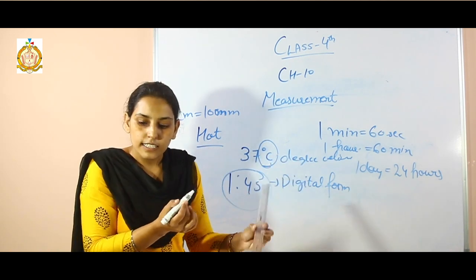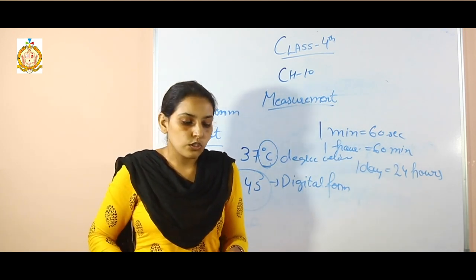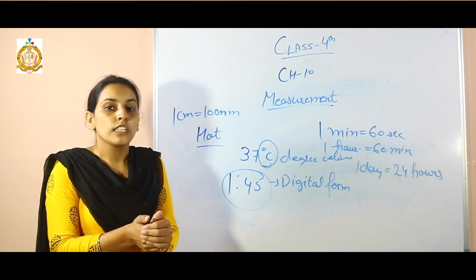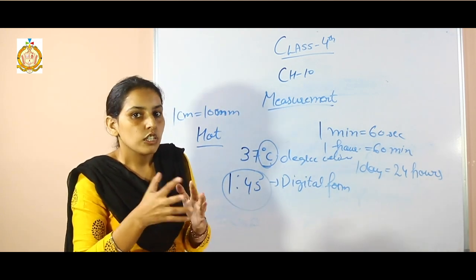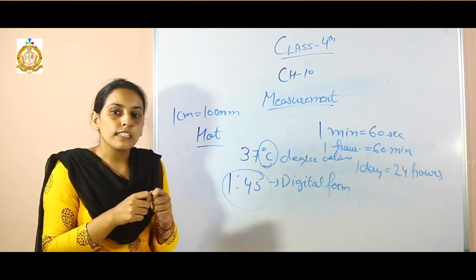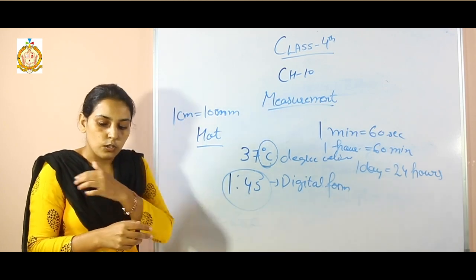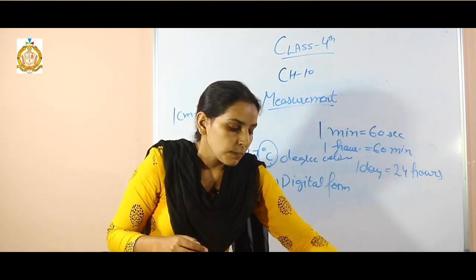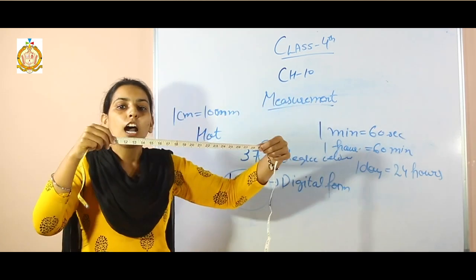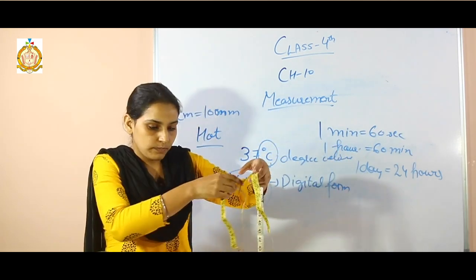these represent the centimeters. Students, a salesman in a cloth shop uses a steel rod and after that cuts the cloth. You have seen that in a shop, the salesman measures the length of the cloth with the steel rod and after that cuts the cloth. Students, these types of measuring tapes are used by the tailor to measure the chest or trousers.